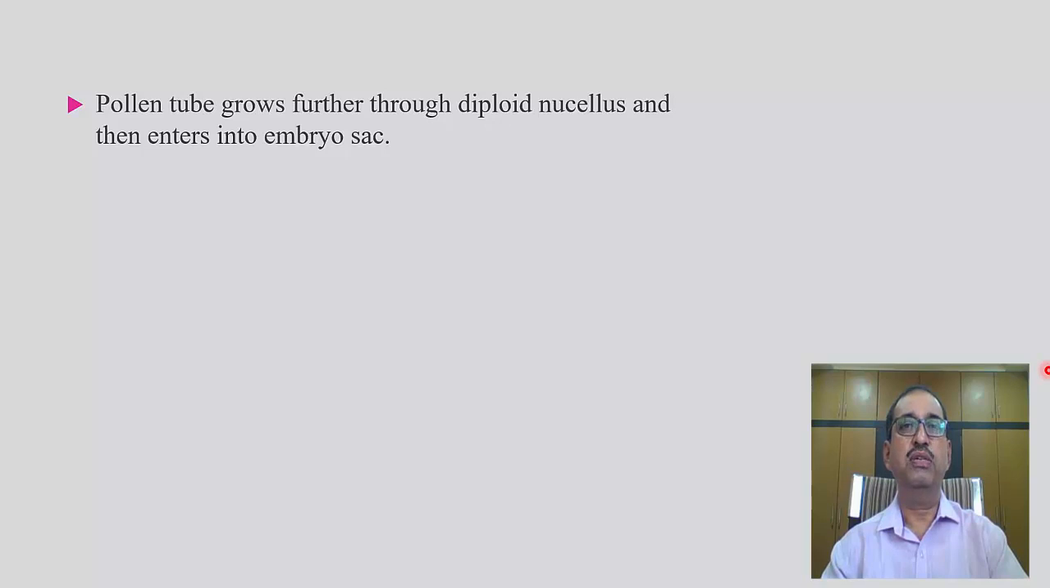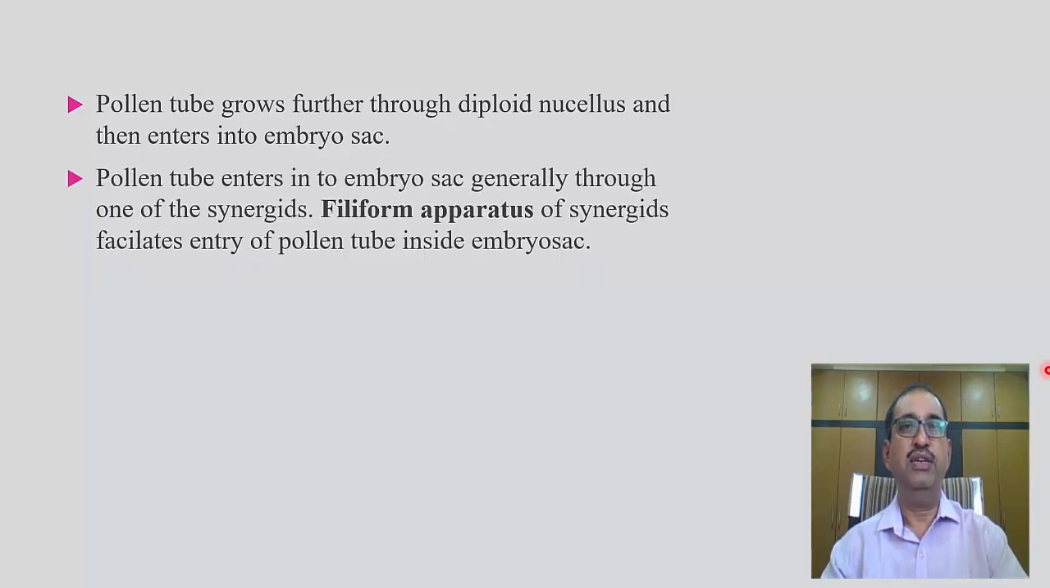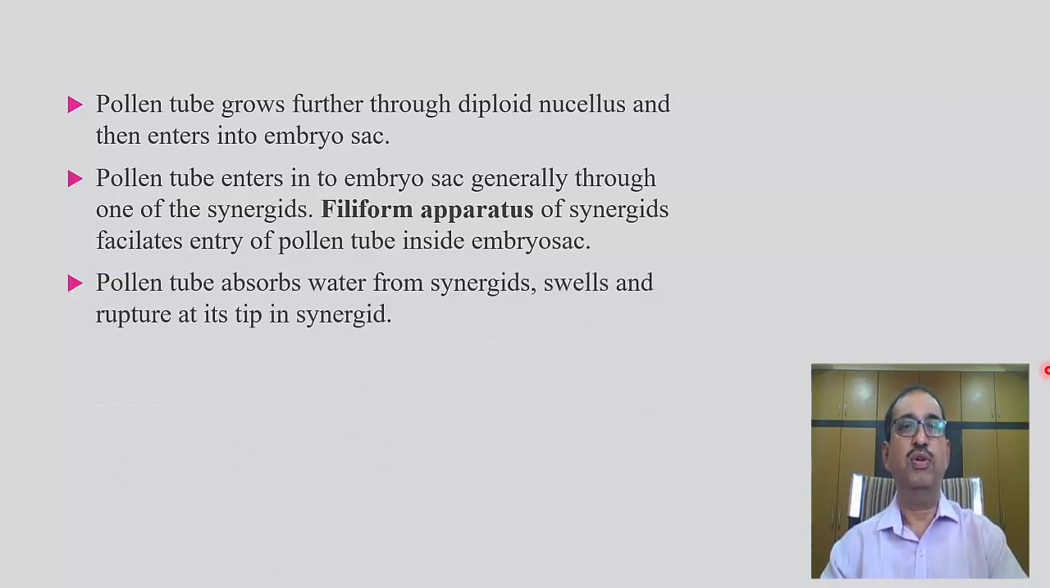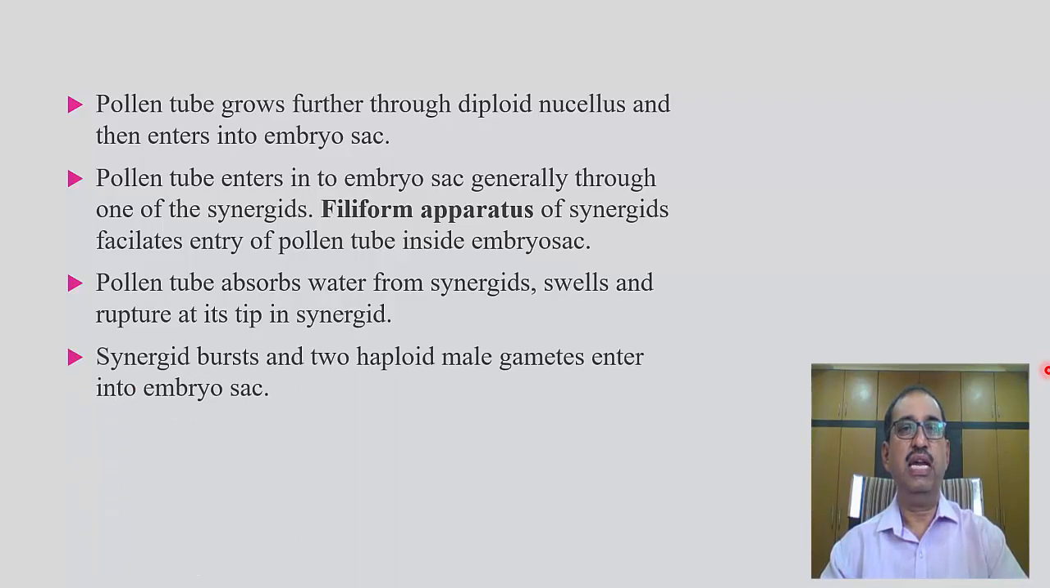The pollen tube grows further through the diploid nucellus and then enters the embryo sac. The pollen tube enters the embryo sac generally through one of the synergids. The filiform apparatus of synergids facilitates the entry of the pollen tube inside the embryo sac. The pollen tube absorbs water from the synergids, swells and ruptures at its tip in the synergid. The synergid bursts and two haploid male gametes enter the embryo sac.